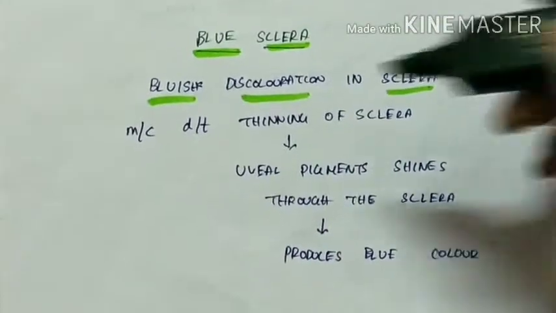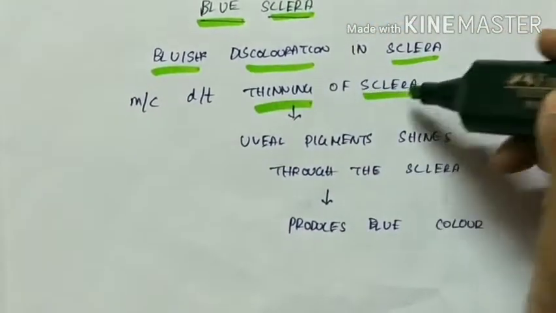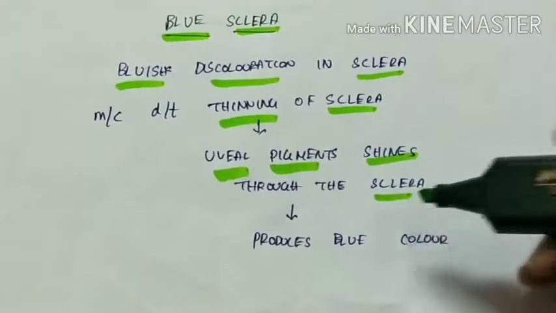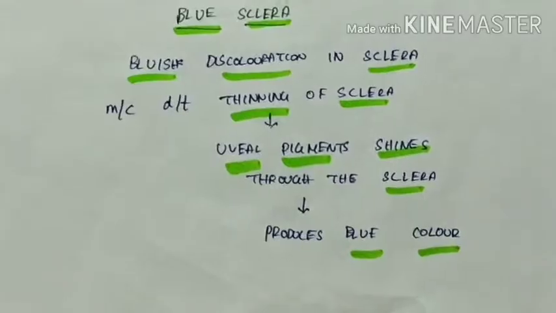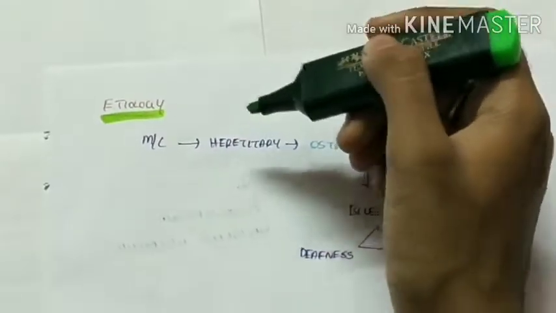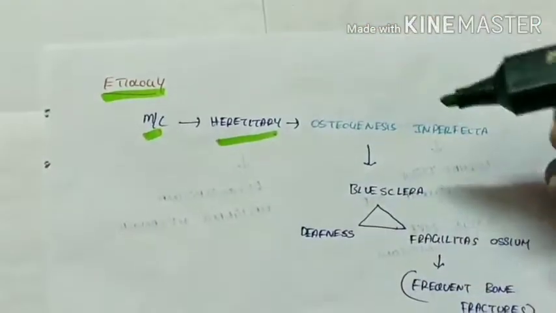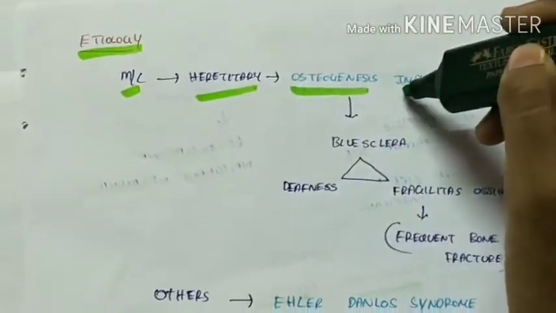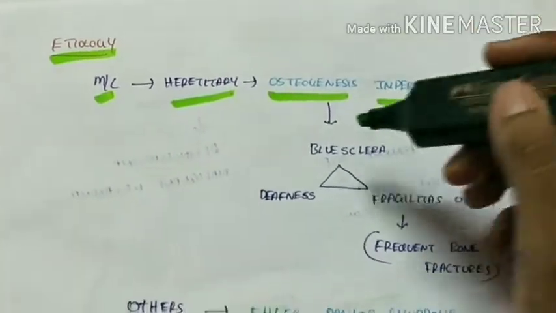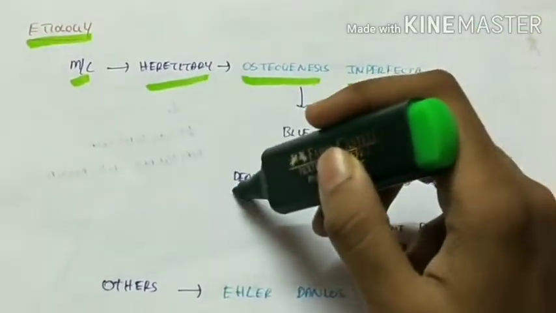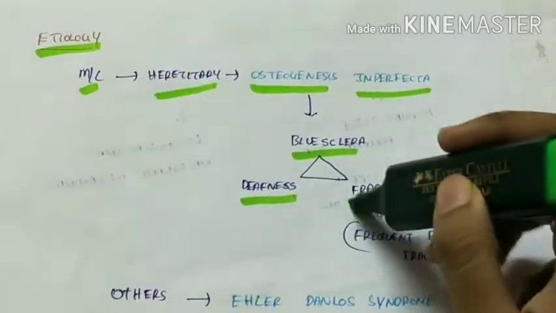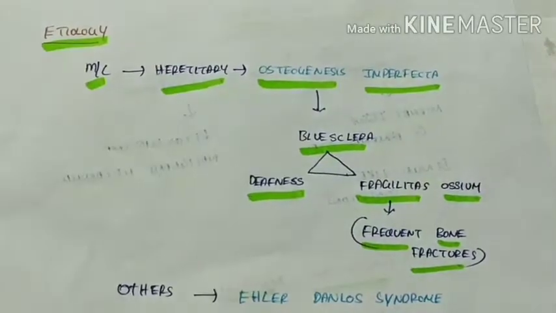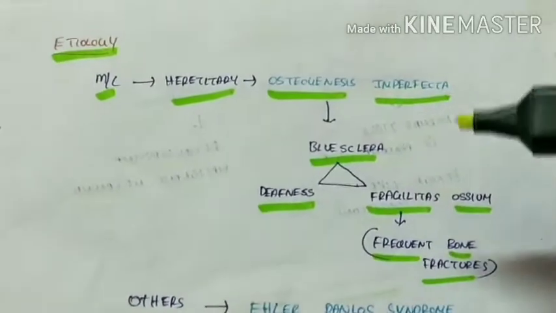Most commonly this occurs due to thinning of the sclera, due to which the uveal pigments shine through the sclera producing the blue color. Etiology for blue sclera. Most commonly it is hereditary and it is a component of osteogenesis imperfecta, which includes the triad of blue sclera, deafness, that is hearing loss, and fragilitas ossium, which is frequent bone fractures. So the blue sclera is a component of the triad involving osteogenesis imperfecta.